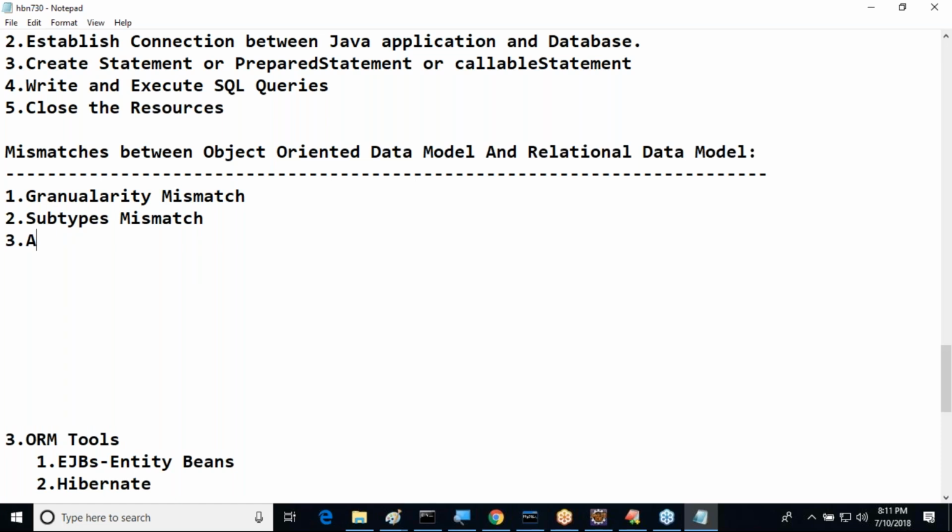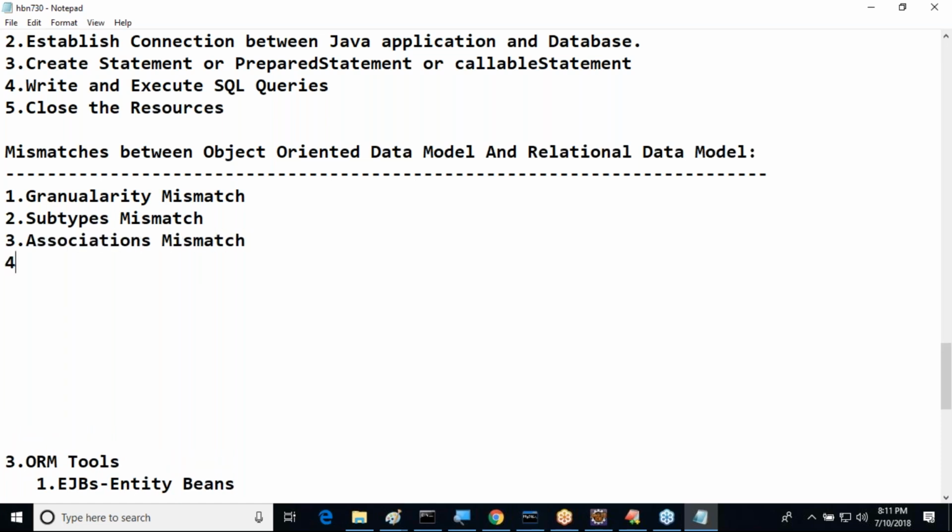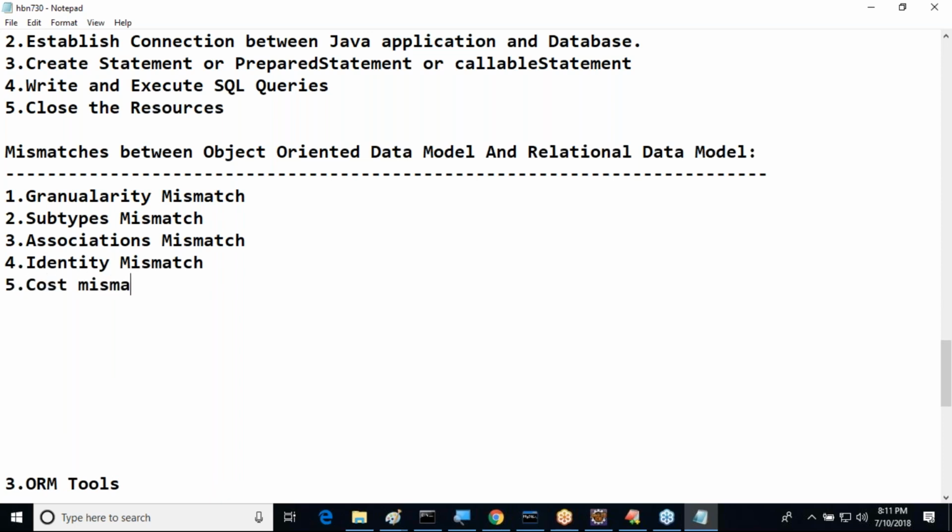Third one is associations mismatch. Fourth one is identity mismatch. Fifth one is cast mismatch. Like this, a number of mismatches are available: granularity mismatch, subtypes mismatch, associations mismatch, identity mismatch, cast mismatch, and so on. More and more things are available.